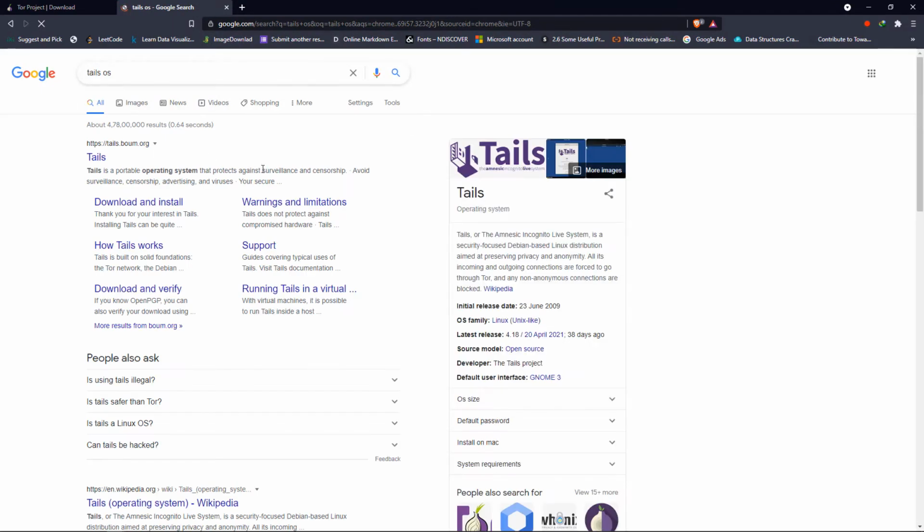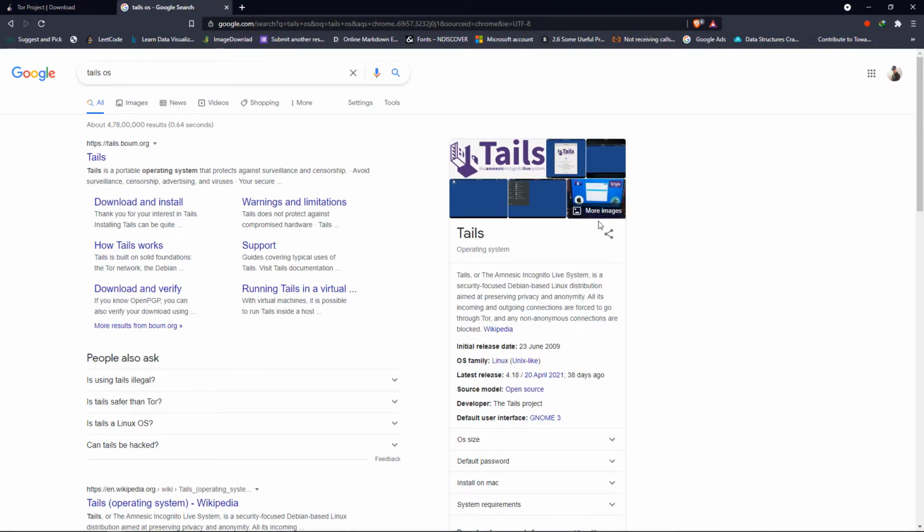So Tails operating system, this is the operating system especially designed for this type of task. Tails is basically designed for providing the safest way to browse the deep web, because the deep web is way more scary and there are much more illegal things going on there, so you don't want to get basically hacked by those users.